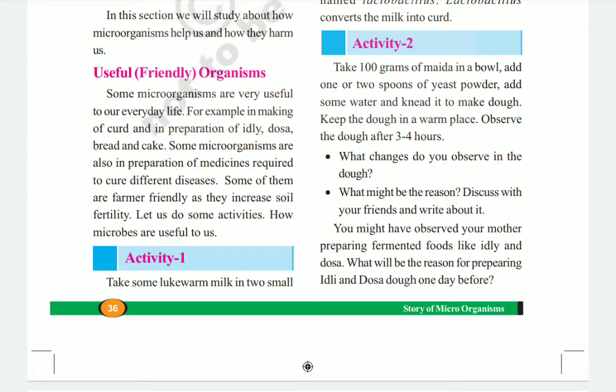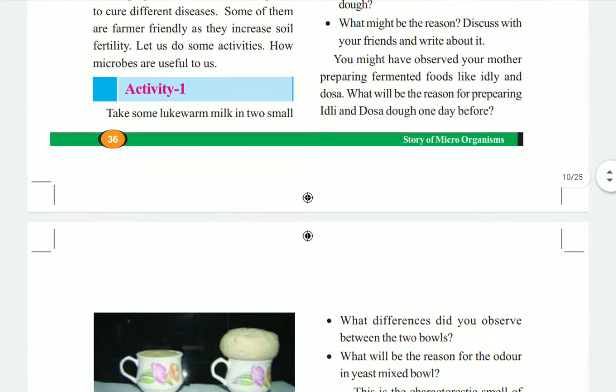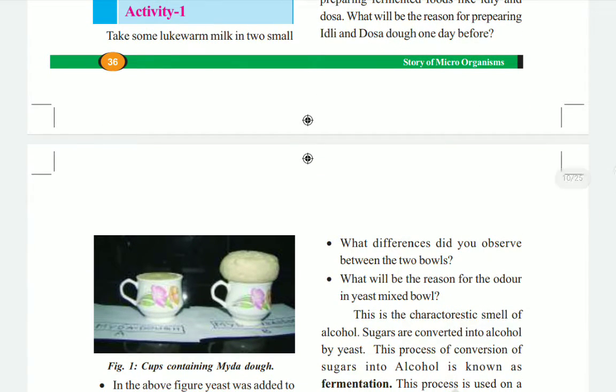Keep the dough in a warm place. Observe the dough after 3-4 hours. So after 3-4 hours, if you observe the dough, again here you see, children, in the picture, the first cup has the dough of the mixed flour.